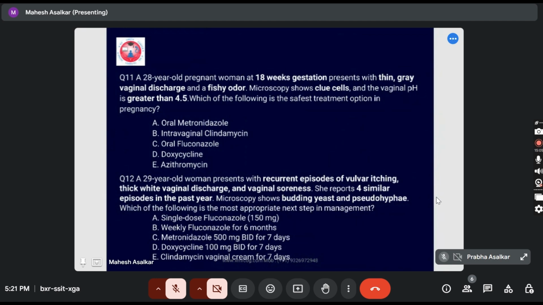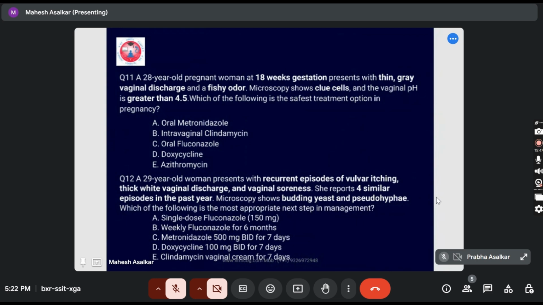Next question. Dr. Priyanka, go ahead. A 29-year-old woman presents with recurrent episodes of vulval itching, thick white vaginal discharge, and vaginal soreness. She reports four similar episodes in the past year. Microscopy shows budding yeasts and pseudohyphae. Which of the following is the most appropriate next step in management? Options are single dose fluconazole, weekly fluconazole for 6 months, metronidazole 500 mg BD for 7 days, doxycycline 100 mg BD for 7 days, and the last option is clindamycin vaginal cream for 7 days.